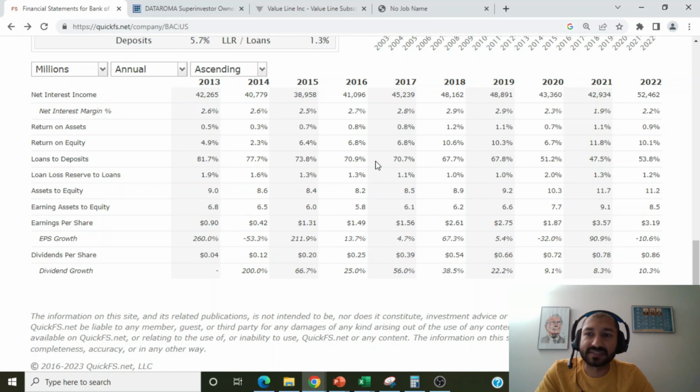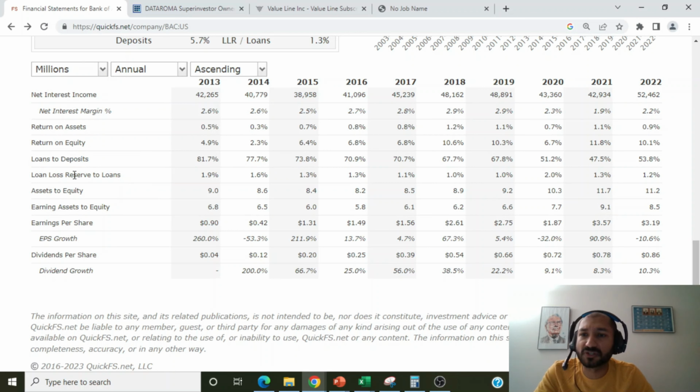There are 2 ways to look at this downward trend in loans to deposit ratio. The first is that the company is being more conservative now with its deposits than it was 10 years ago. Second, by not loaning out more of its deposits, it is going to make less money. So the revenue is going to suffer because it's not loaning out more of its deposits. JP Morgan's loans to deposit ratio for the year 2022 was 48.5%. So Bank of America's loans to deposit ratio is a tad bit higher than its competitor.